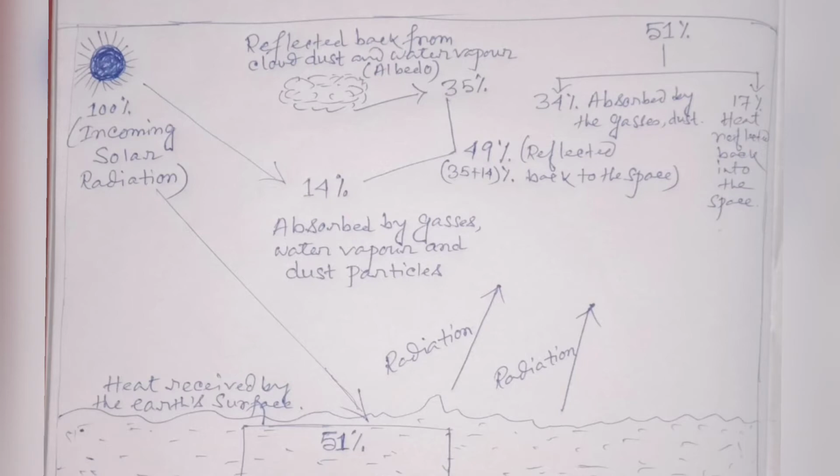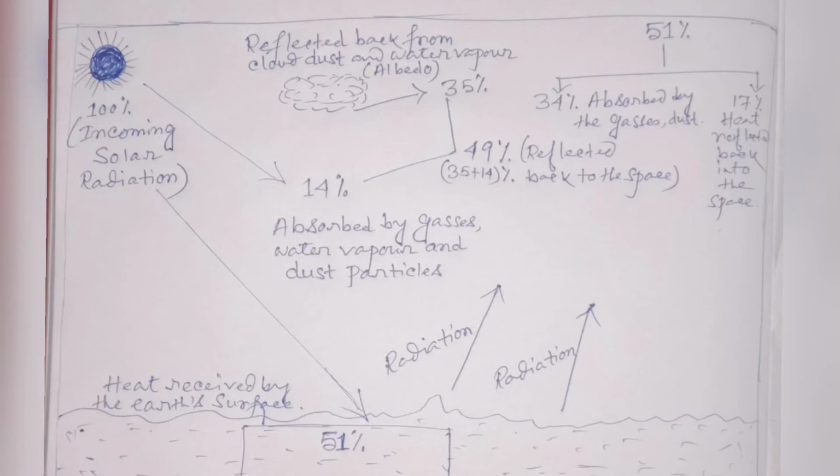And 35 of the remaining is reflected back from the cloud, dust and water vapor. So this is called albedo. And 14% of the incoming solar radiation is absorbed by gases, water vapor and dust particles.